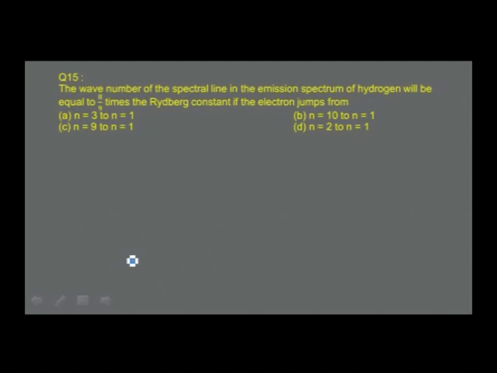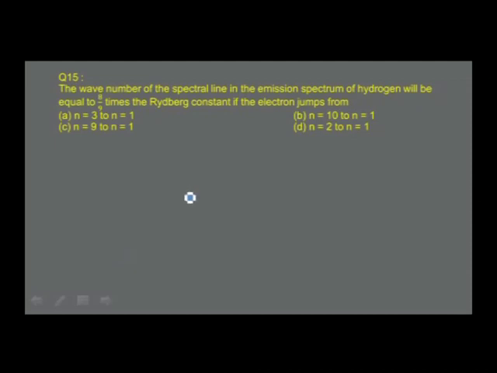Shall I go to the next one now? The question is like this. The wave number of the spectral line in the emission spectrum of hydrogen will be equal to 8/9 times the Rydberg constant if the electron jumps from: option A, n = 3 to n = 1; option B, n = 10 to n = 1; option C, n = 9 to n = 1; option D, n = 2 to n = 1.